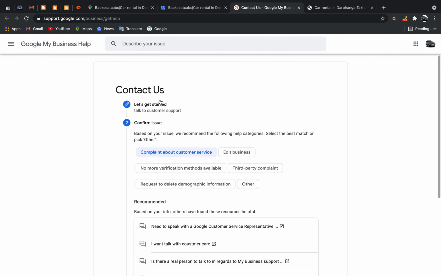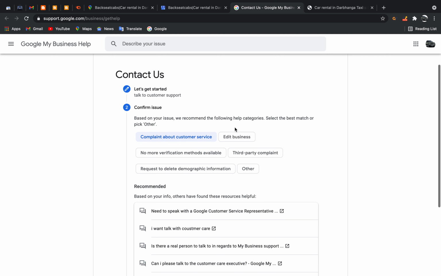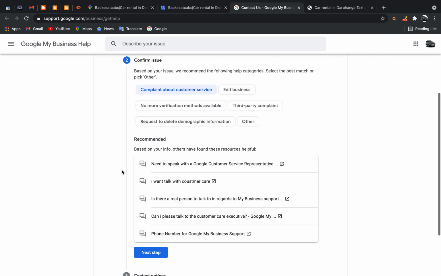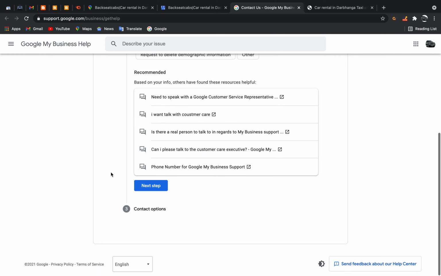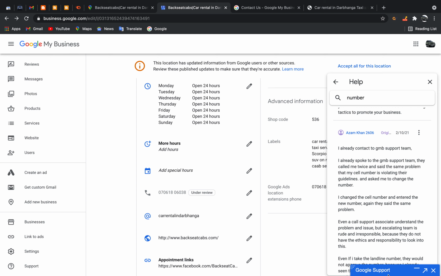Because it is AI generated chat, it will detect whatever concern you put in as text, and based on this it will suggest options. Now you can see the suggestion, from where you have to choose "I want to talk with the customer care." Then you go to the next step, and you will have the chatbot which I am having.